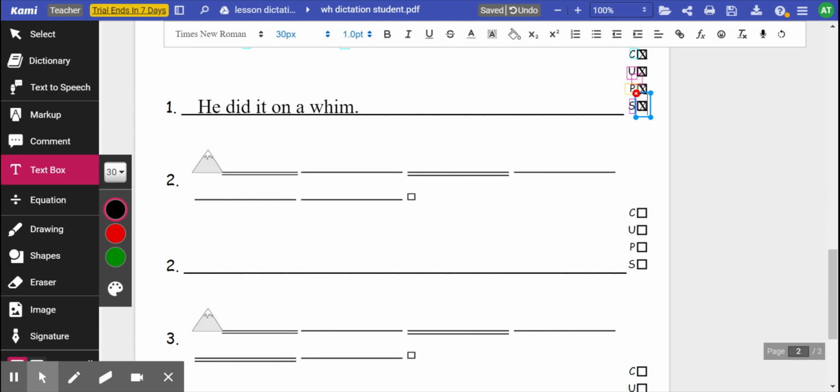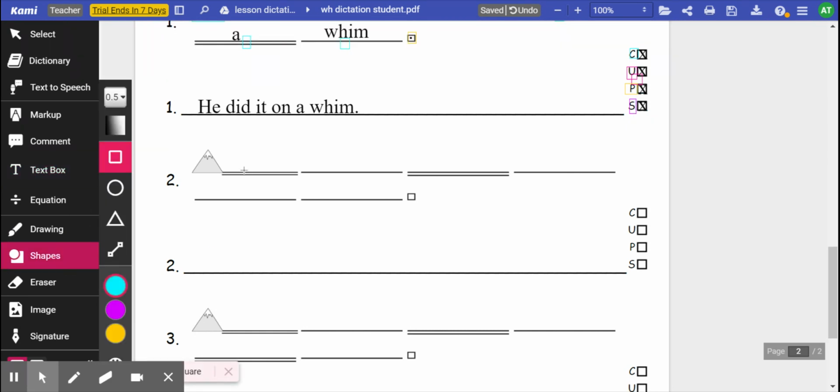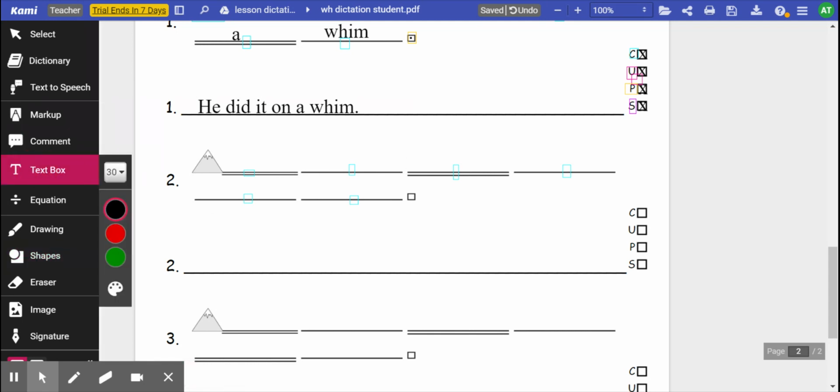All right, number 2. The sentence is: When can the dog get fed? So here we go. Word for word, when can the dog get fed? When can the dog get fed? All right, now let's do sound by sound.